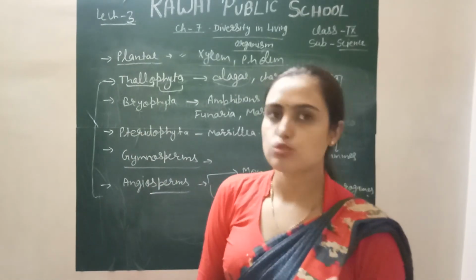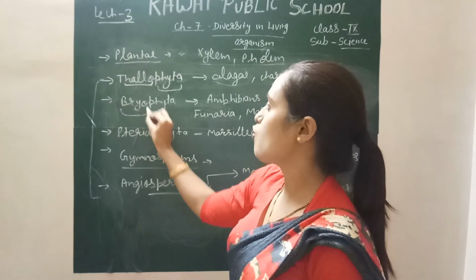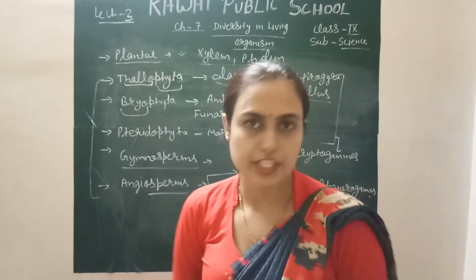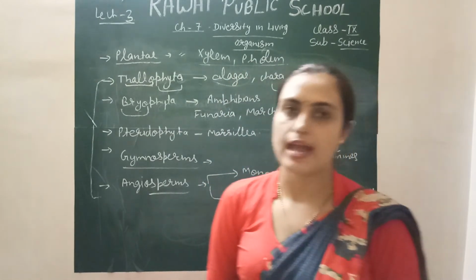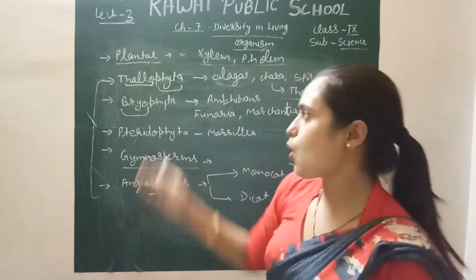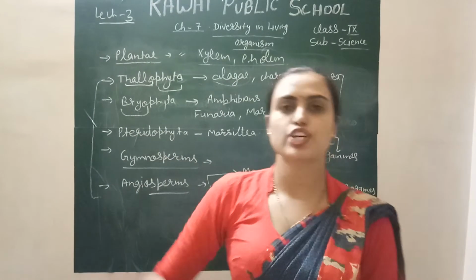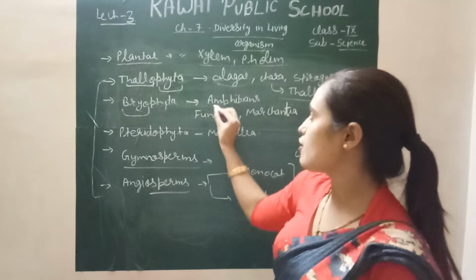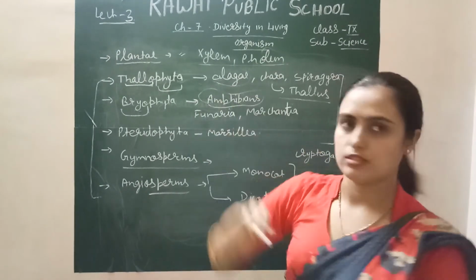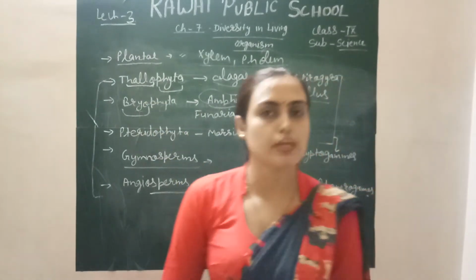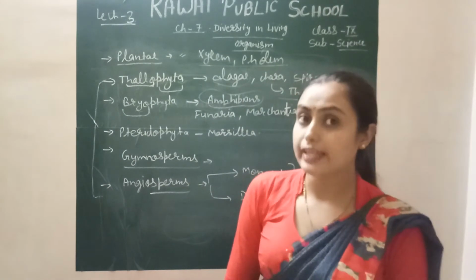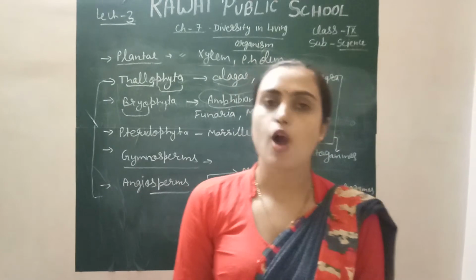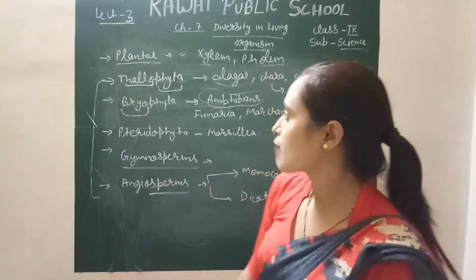Xylem and phloem are also absent. Next are the bryophyta. These are those plants which survive in both conditions, terrestrial as well as aquatic medium. The plants which can grow in terrestrial as well as aquatic conditions are called amphibians. So bryophytes are the amphibians of the plant kingdom. Why are they amphibians? Because they have the capability to survive in both water as well as terrestrial areas, right?